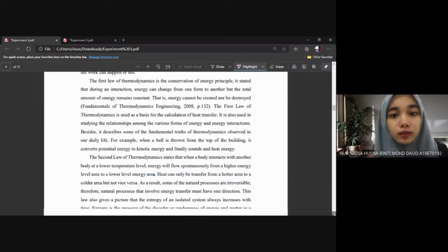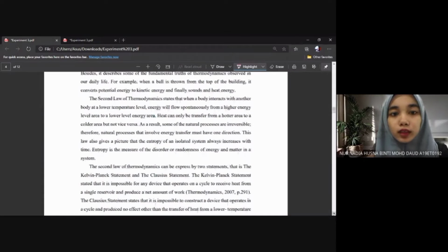For the second law of thermodynamics, it states that when a body interacts with another body at a lower temperature level, energy will flow spontaneously from a higher energy level area to a lower energy level area. This means that heat can only be transferred from a hotter area to a colder area, but not vice versa. As a result, some natural processes are irreversible. So natural processes that involve energy transfer must have one direction only. This law gives us a picture that the entropy of an isolated system always increases with time. Entropy is the measure of the disorder or randomness of energy and matter in a system.